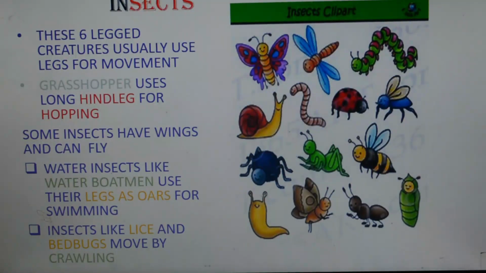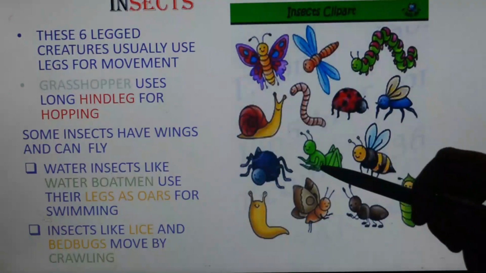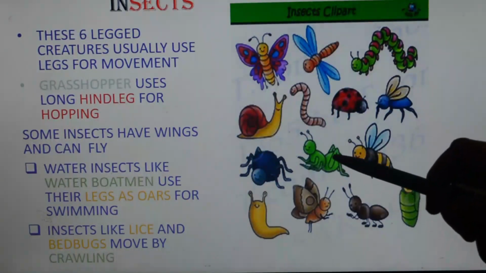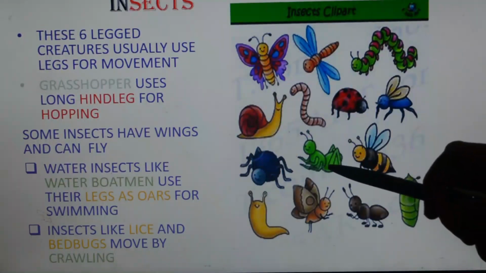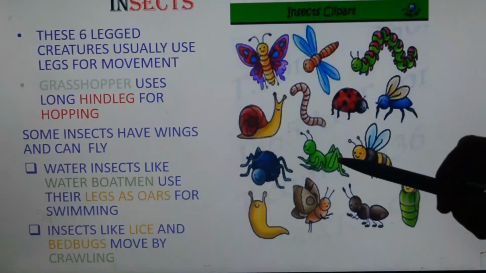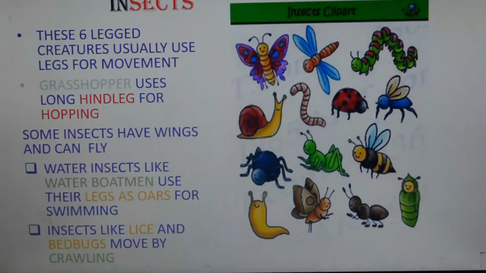Now moving towards the first one, grasshopper. A grasshopper, you can see, has again 6 legs, and it uses its long hind legs for hopping. To give a jump it uses the hind legs. It is a long, folded, bent one, and using that it gives a long jump. Then ants and cockroaches crawl on their legs. We say they are crawling on their legs.